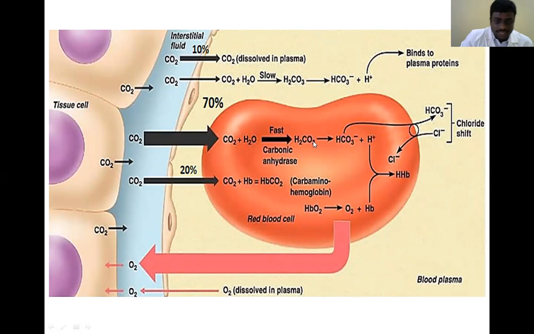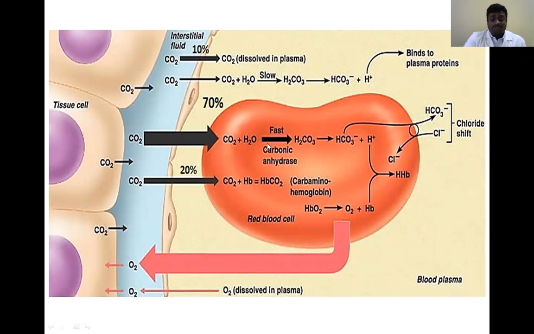Then it is converted to bicarbonate, HCO3-, plus hydrogen ions. In the plasma it does not require any enzyme; it is a slow reaction. In the RBC it is an enzyme-dependent reaction; it is a fast reaction.